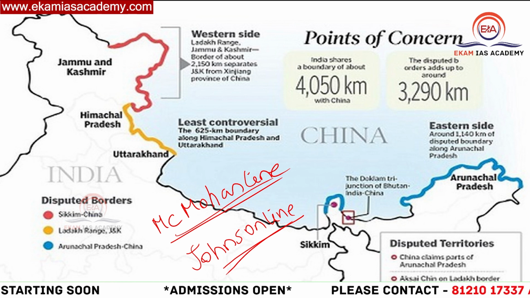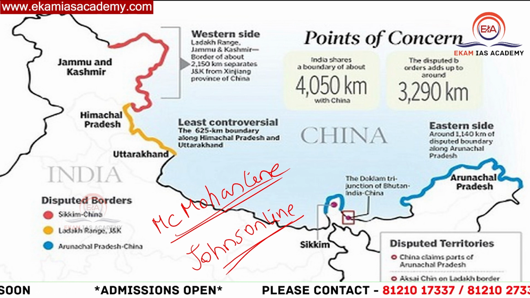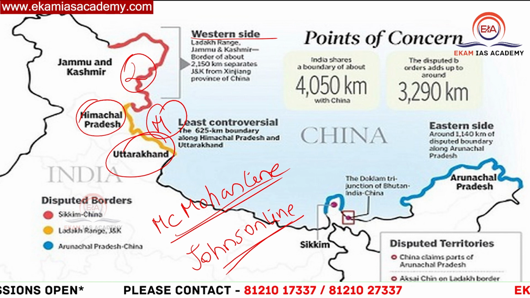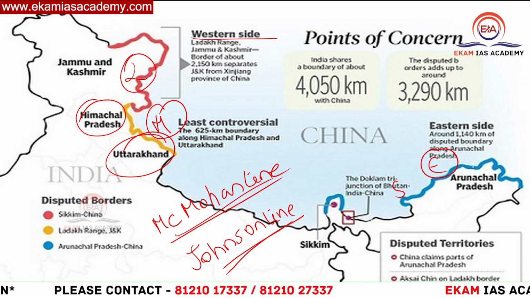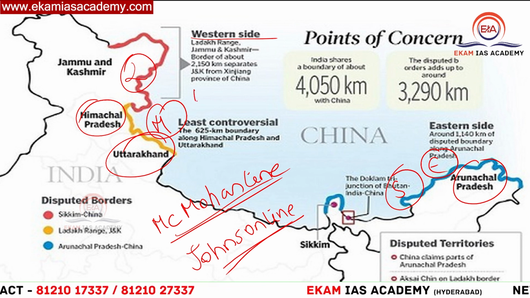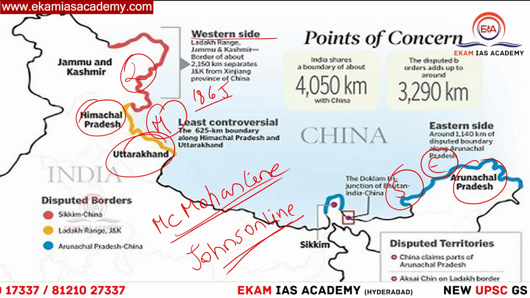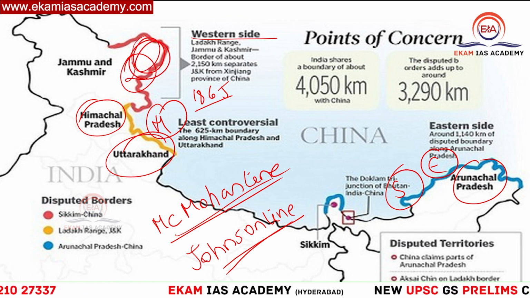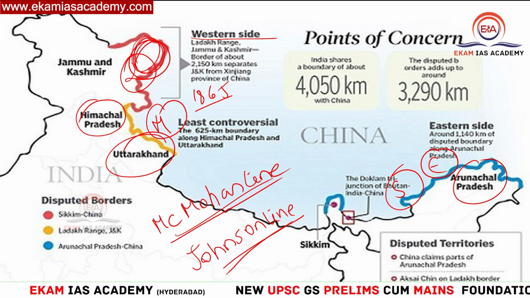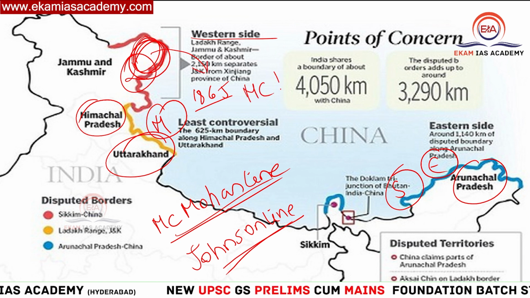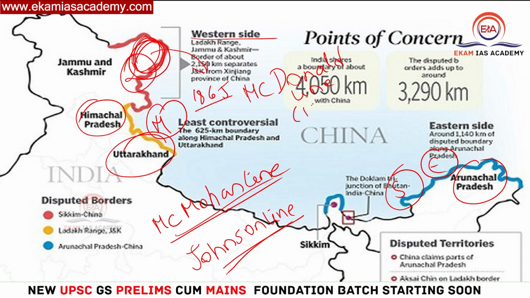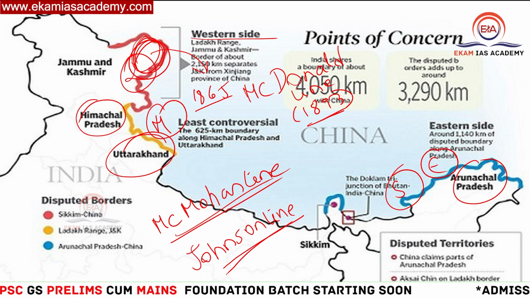India's boundary with China is divided into three sectors, as I told you. Western, in the case of Ladakh. Middle sector, Himachal and Uttarakhand. And the eastern sector, where Sikkim and Arunachal Pradesh are both covered. So let's see the Johnson line. The Johnson line was marked in 1865. This shows the Aksai Chin part, in the erstwhile Jammu and Kashmir. This is under India's control according to the Johnson line. But in opposition to this, China claimed Aksai Chin, and they released the McDonald line. The McDonald line was given in 1893, claiming Aksai Chin as part of China.